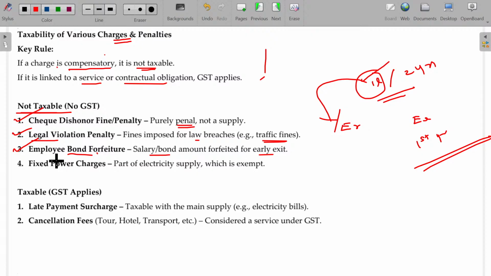Similarly, if you are leaving ahead and the employer gets a compensation, it is also considered as not GST, not supply. Fixed power charges, okay, is also part of electricity supply, which is exempt only. Power is exempt, and these we have already studied.